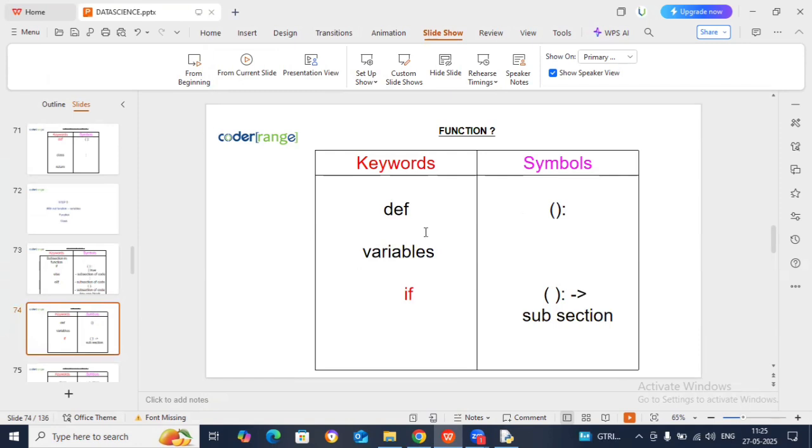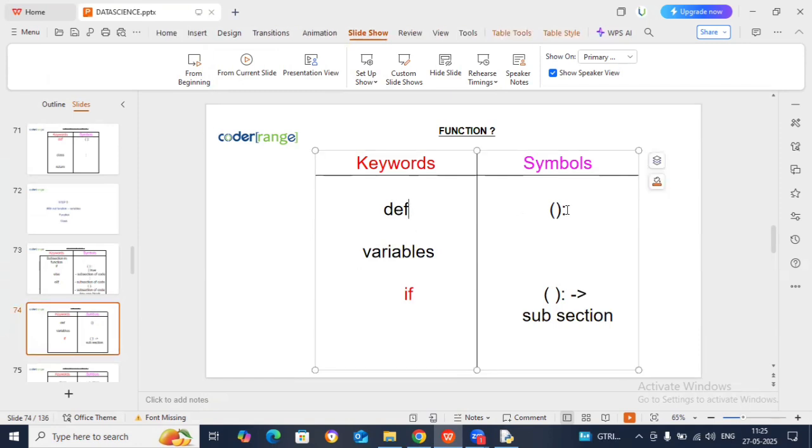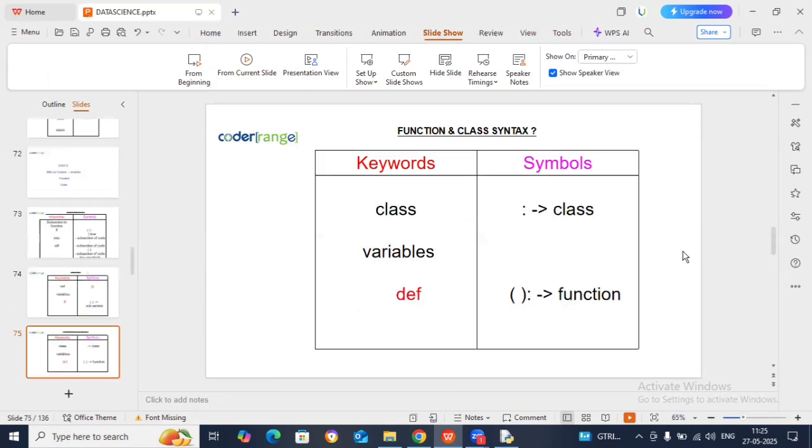So what does coding mean? You have to write def. Def is for function. Def with a round bracket symbol is for a function. Next we have to write code for variables. Then we have to write conditions. So inside a function, first is def, second is variable, third is the if conditions inside that.